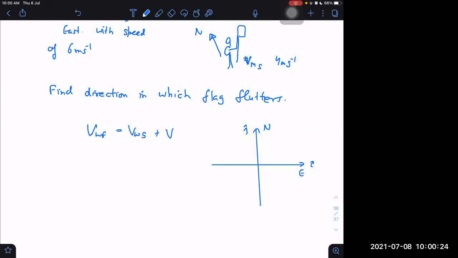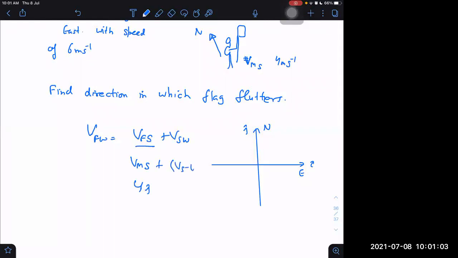I think I can find velocity of flag with respect to wind first. What is velocity of flag with respect to wind? That will be flag with respect to ship plus ship with respect to wind. I think that is a better way. What is flag with respect to ship? VF, already flag with respect to ship is given to us. Why? Because flag has same speed as man. Man is only moving the flag. So it is same as velocity of man with respect to ship, which is nothing but 4 J cap.